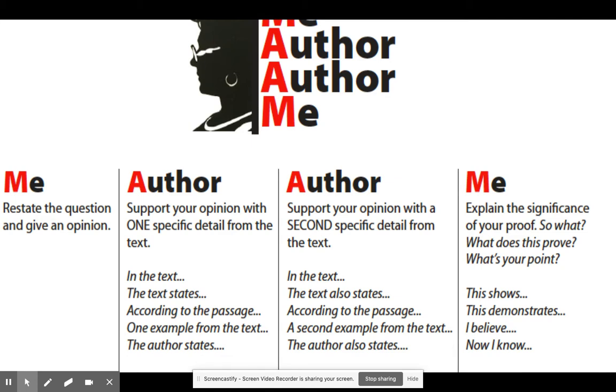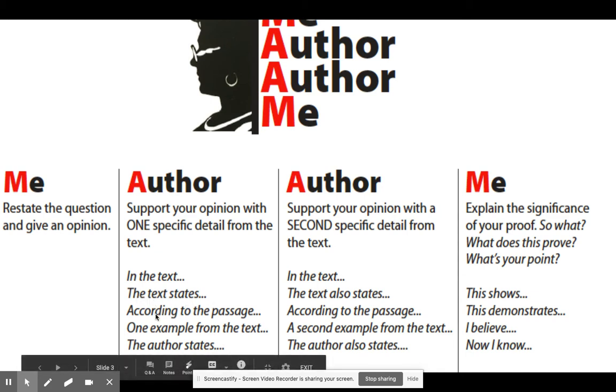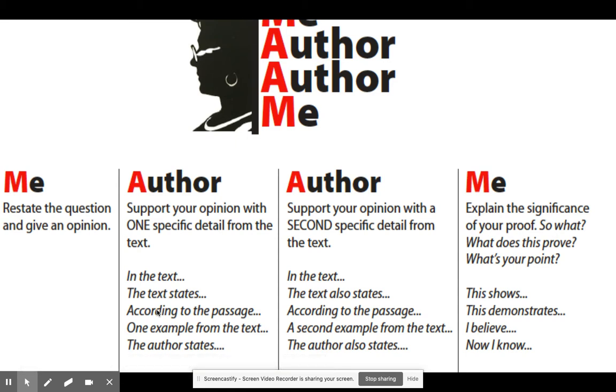And some great ways to start those sentences are: in the text, it says, or the text states, according to the passage, one example from the text, the author states. Now, these are just options. These are great options, but just options. And you absolutely don't have to use all of them. I will say that as a teacher, I lean towards one or another more often than not, and that's okay.